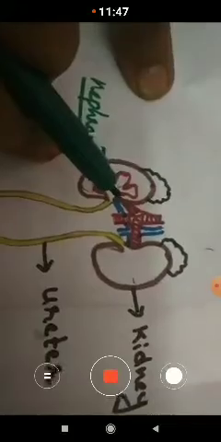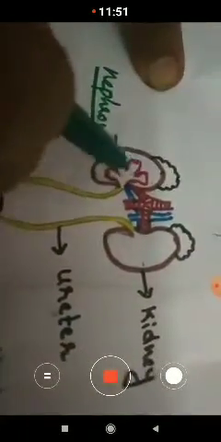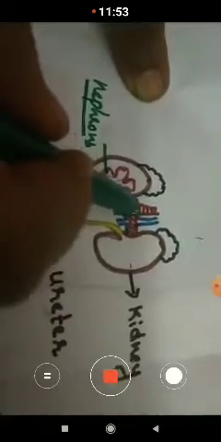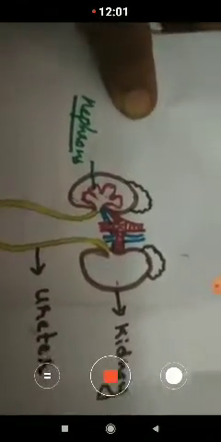Understood? When we take up the function of the kidney, as the blood is brought to the two kidneys, the nephrons filter it out. Just as your mother filters the coffee, she will have the filtered coffee, and the mesh is left behind.